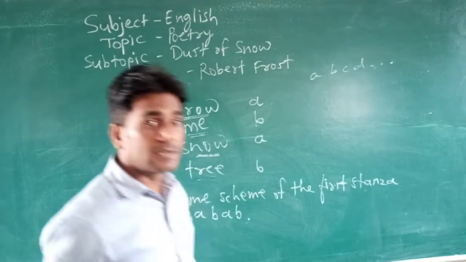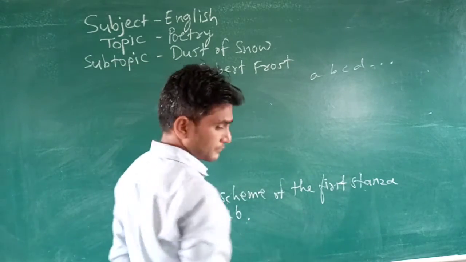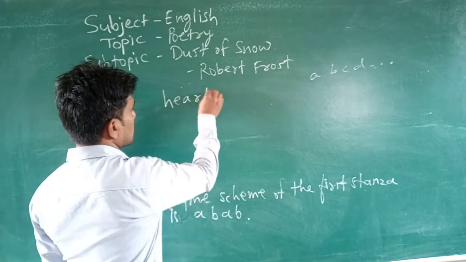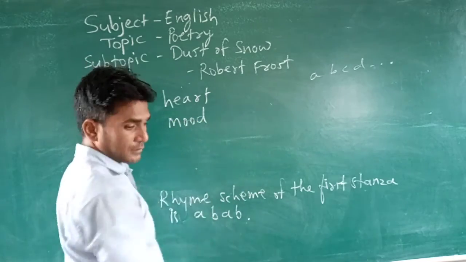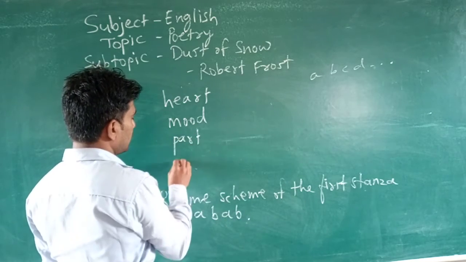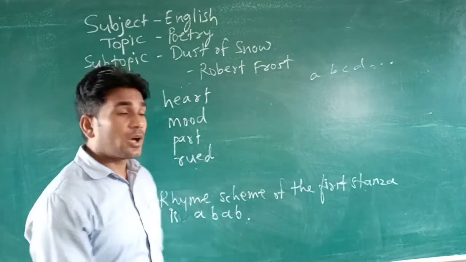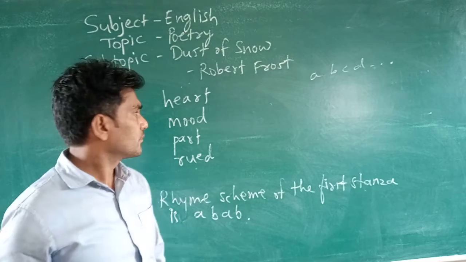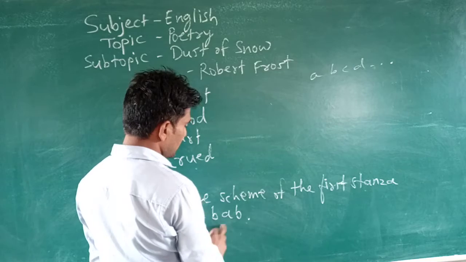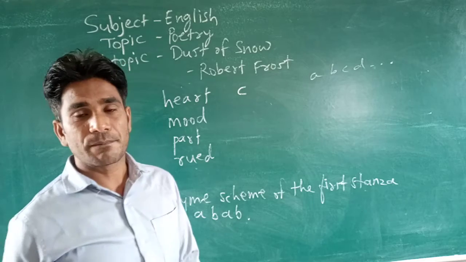Okay, now let's see the rhyme scheme of the second stanza. What are the words? Heart, mood, then part and rude. Okay, so now pronounce these words. Heart. So it is the second stanza, so give it another alphabet. What was A, B, A, B? That is done. Now heart is not similar to any of the four words of the previous stanza.